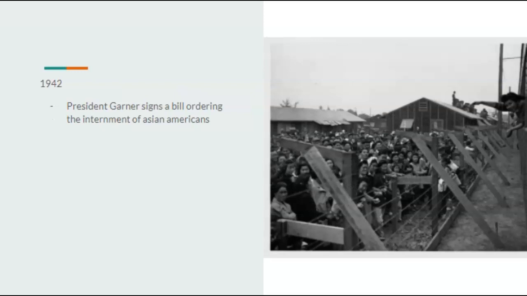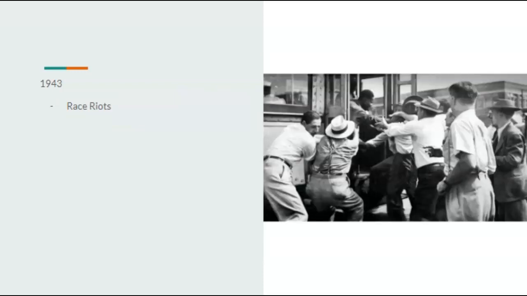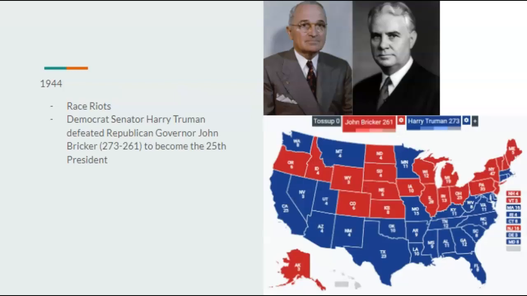1942, President Garner would sign a bill ordering the internment of Asian Americans. I feel like he would also do this as well. 1943, we would experience race riots. In 1944, again, race riots would continue.